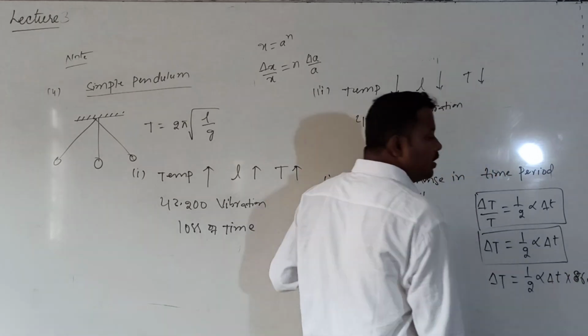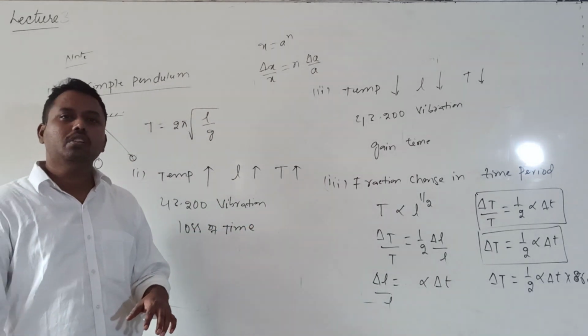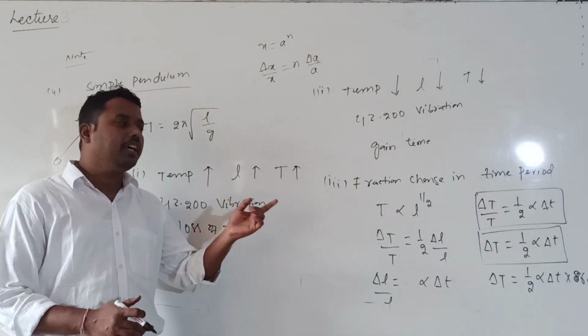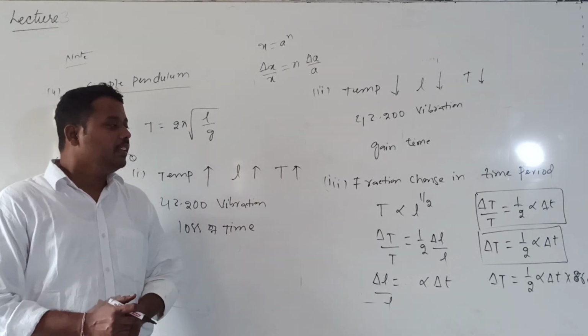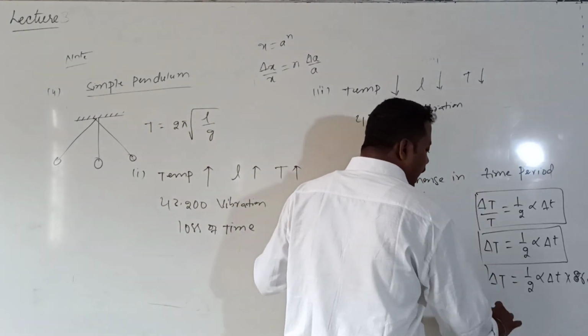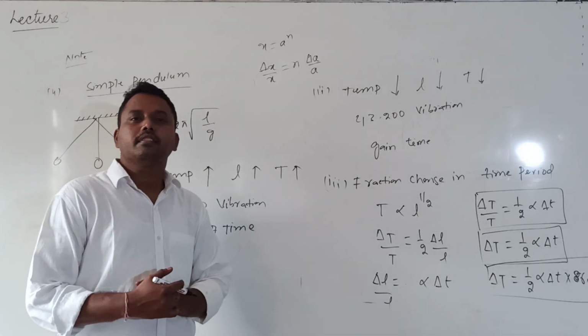Why 86,400 seconds per day? That is given by 24 hours into 60 into 60. You multiply this, you will get the answer of 86,400. Clear? This is the formula to calculate either loss or gain of time per day.